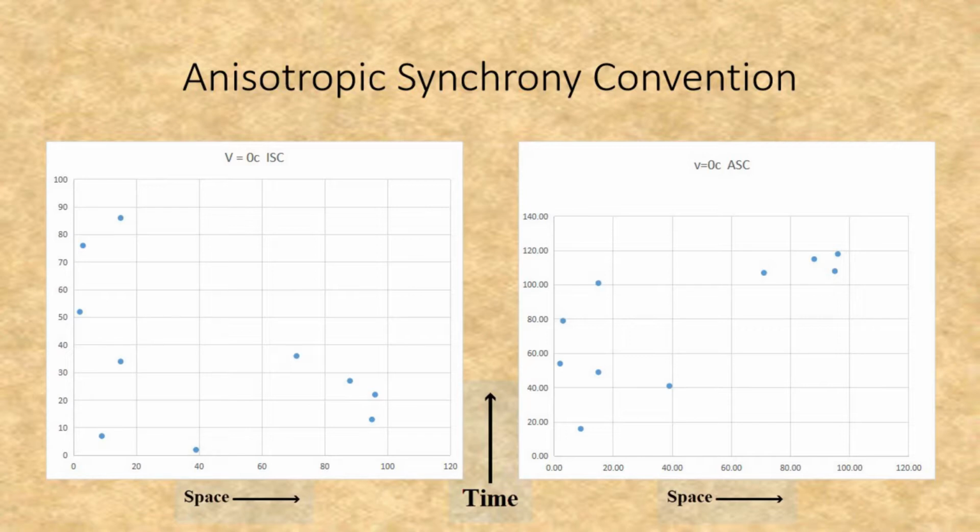Both of these are from observers that rest with each other and in the same location. The first one uses the Isotropic Synchrony Convention, and the second one, the Anisotropic Synchrony Convention. Note that the further ones are shifted up the time axis of the graph in the isotropic synchrony convention.